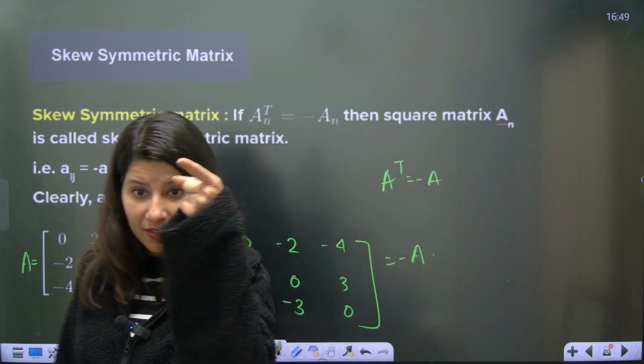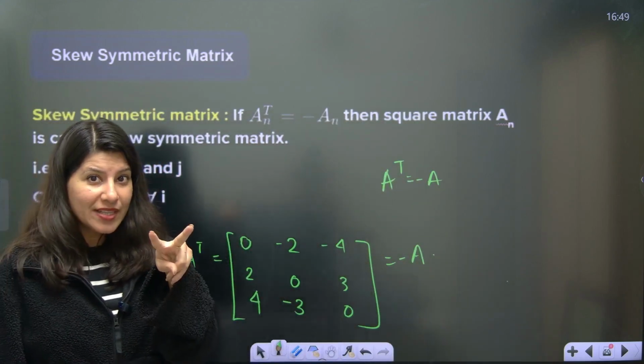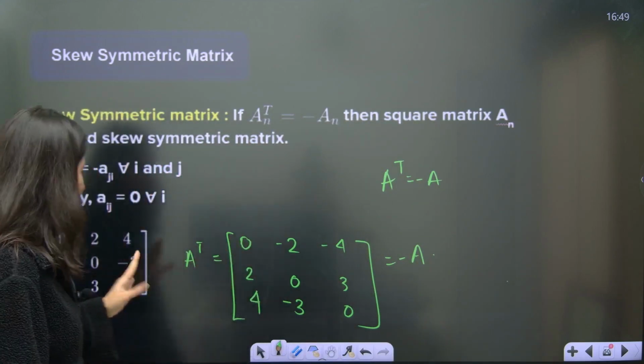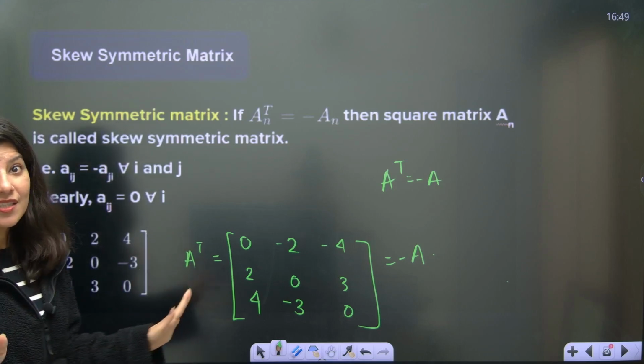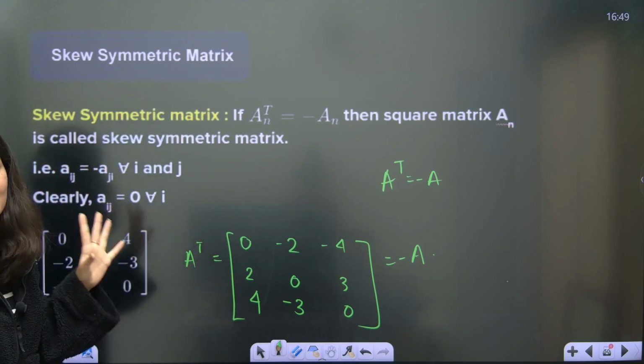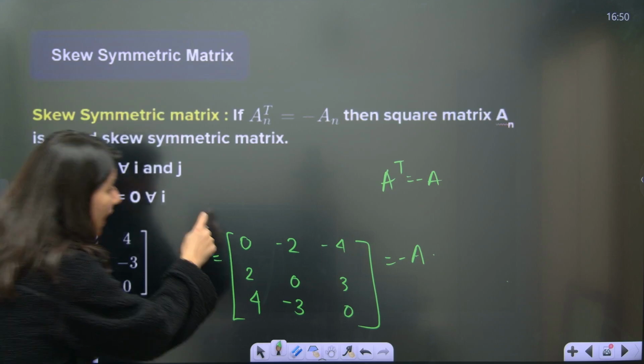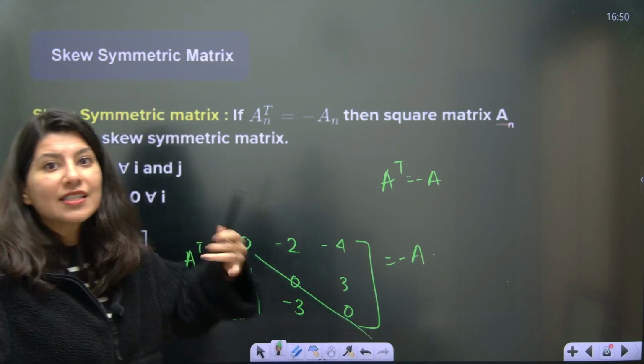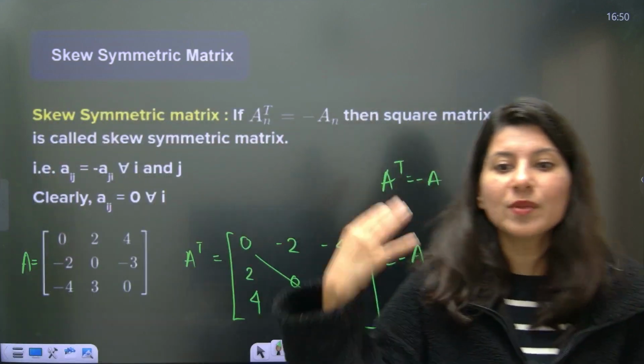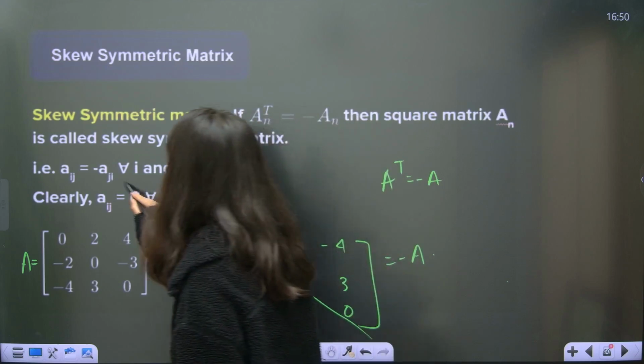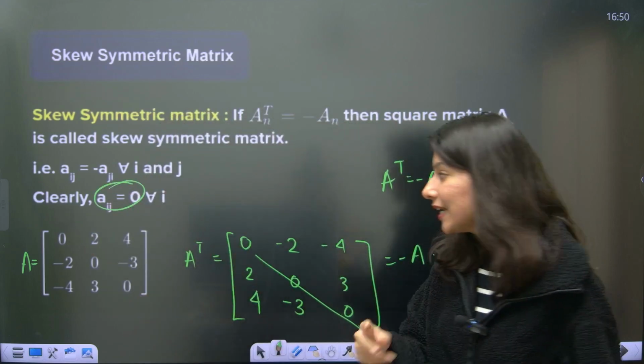Now how to identify, just like the old uncle looking into eyes? You are naughty. So in skew symmetric, I am concerned about the diagonal. The very first identification of a skew symmetric matrix is that diagonal elements should be 0. Otherwise it will not work. Diagonal has to be 0.